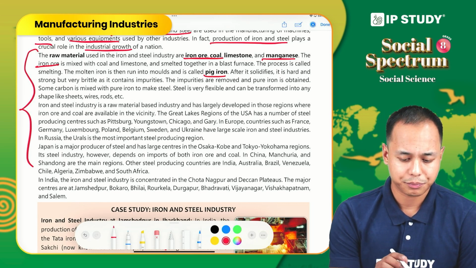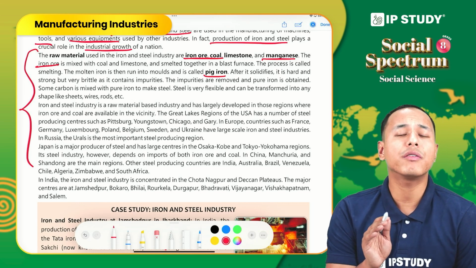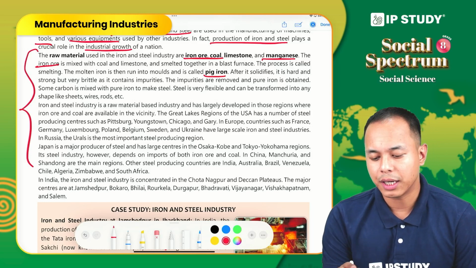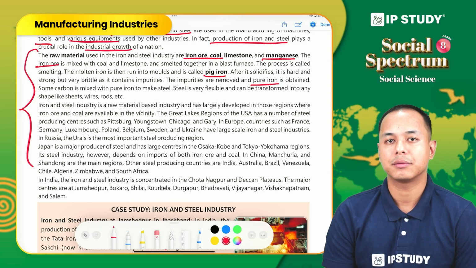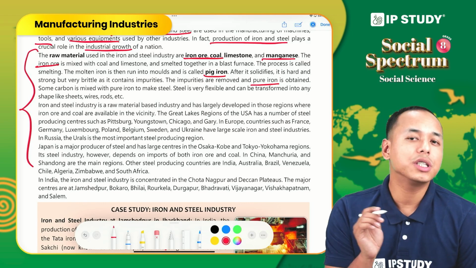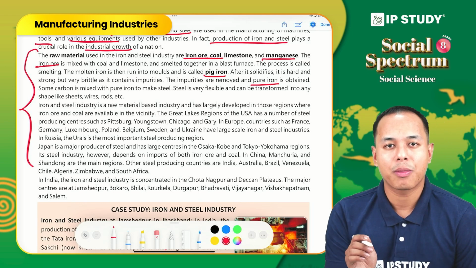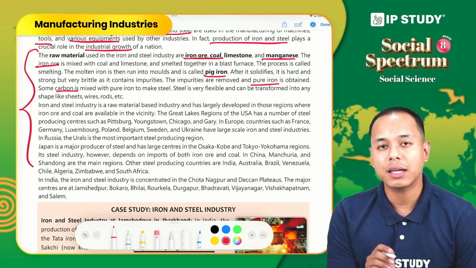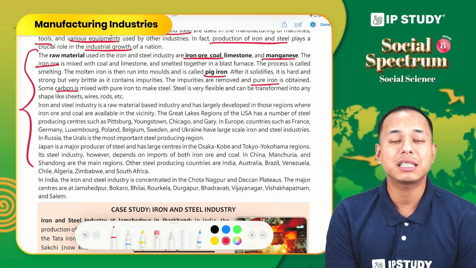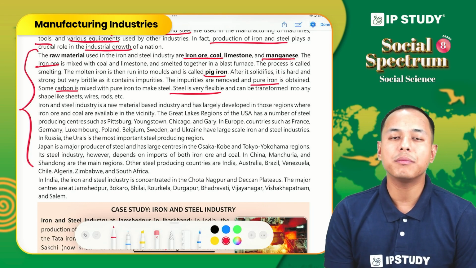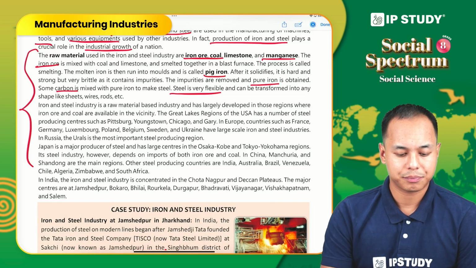However, this pig iron is full of impurities. Once these impurities are removed, we get pure iron. So this is the process. And when we add carbon to this pure iron, we get steel. Mixing carbon to the pure iron gives us steel, and steel is very important because it is very flexible, and it is used in making many products.